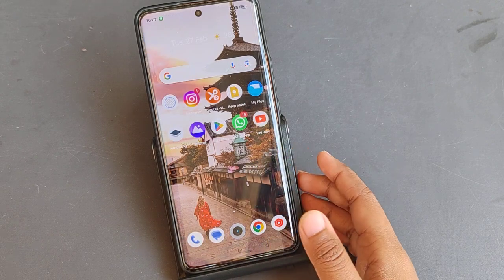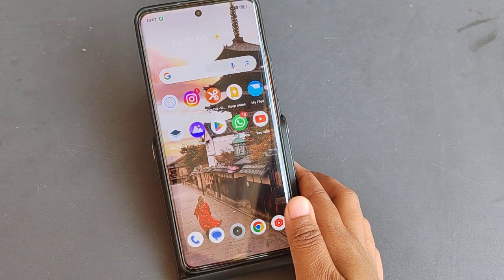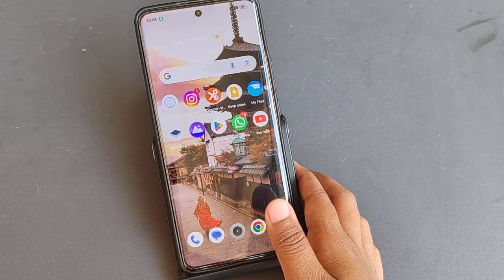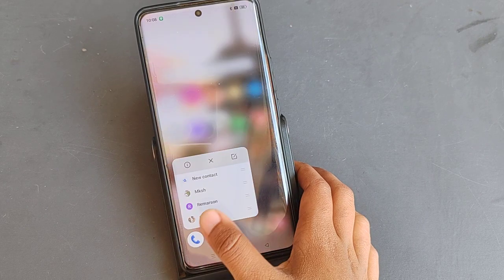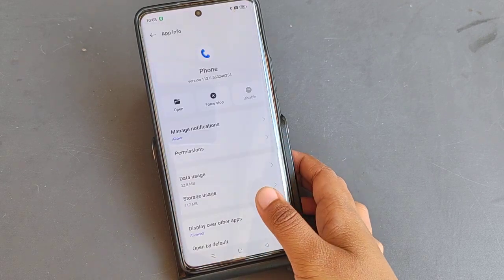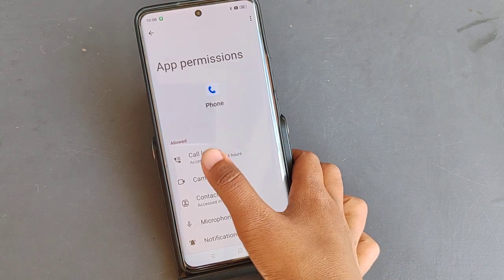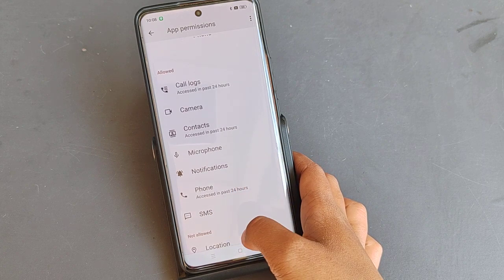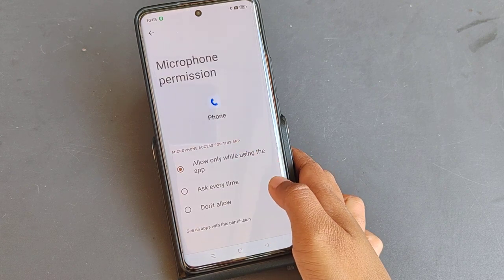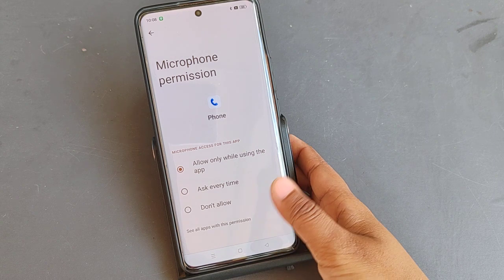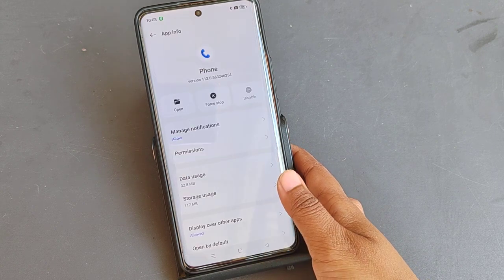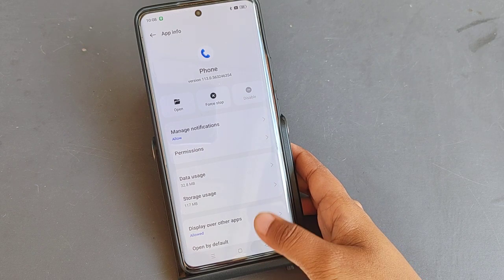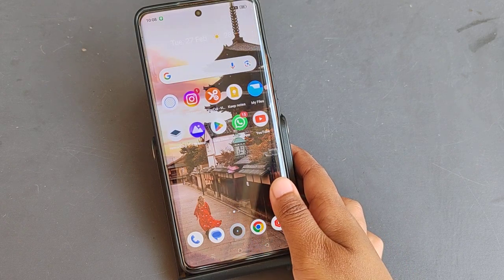And friends, after following the steps, you just open your call app. Who knows, your call app may already be working. And if it doesn't work, the mic doesn't work, the call sound doesn't work, then just press on your call app and click on app information, then click on permissions, and you have to allow call logs, camera, contacts, microphone, notification, phone. You have to allow all of these. See, if you don't allow the microphone, then you cannot talk, or the person who is calling you cannot hear your voice. If you don't activate all of this, that's why you have to allow all the permissions.